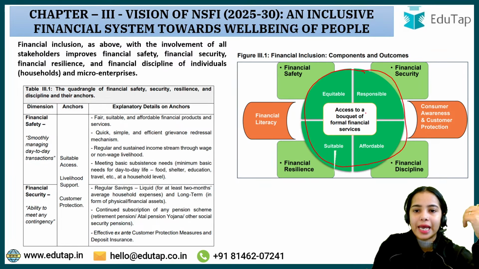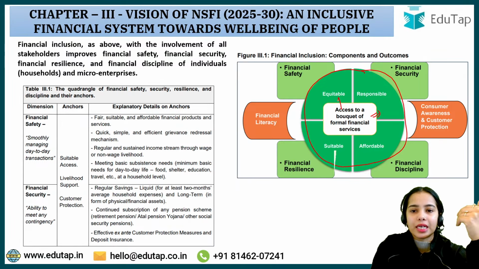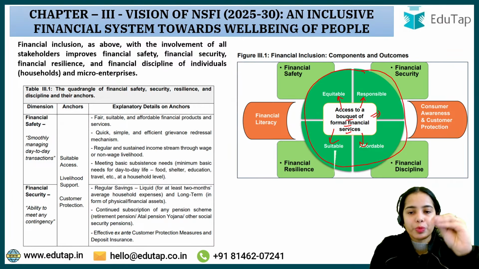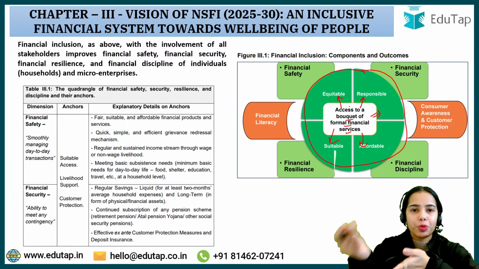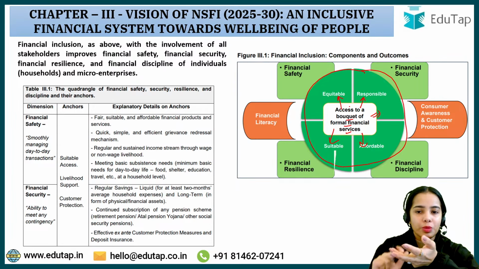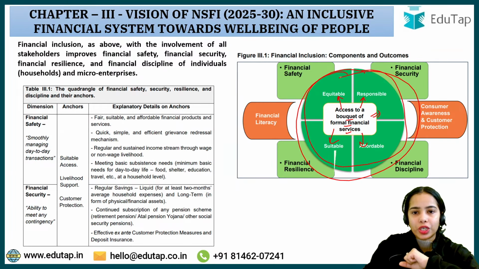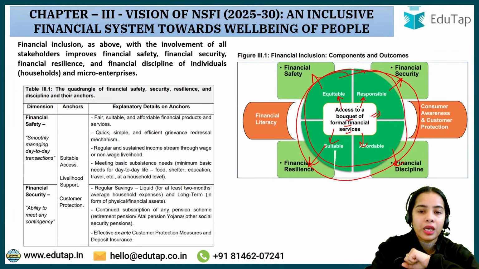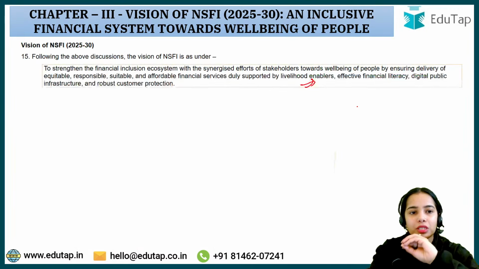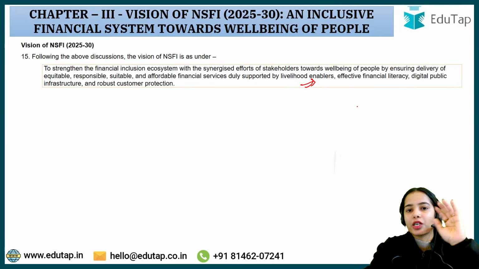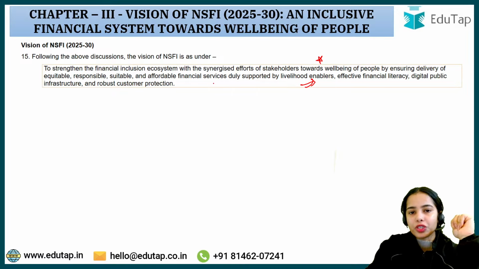We have discussed that financial inclusion is access to a bouquet of formal financial services that is equitable, responsible, suitable and affordable. So the bouquet of formal financial services should be provided, and the access should be to financial services that are equitable, responsible, suitable and affordable. That leads to financial safety, financial security, financial resilience and financial discipline. Then we discussed the vision of the NSFI: the well-being of the people should be ensured by delivering financial services in an equitable, responsible, suitable, affordable manner, supported by livelihood enablers, financial literacy and such.